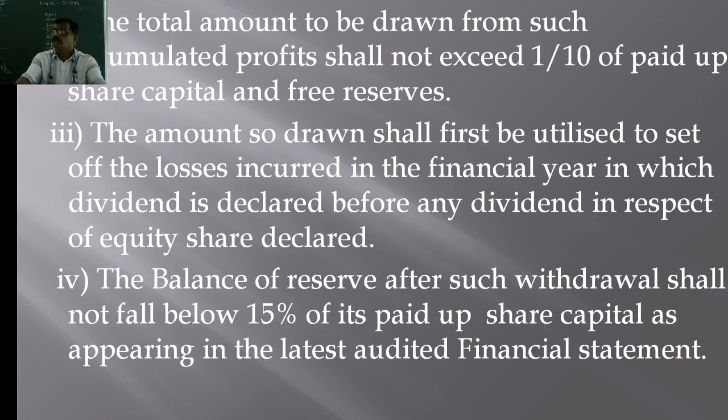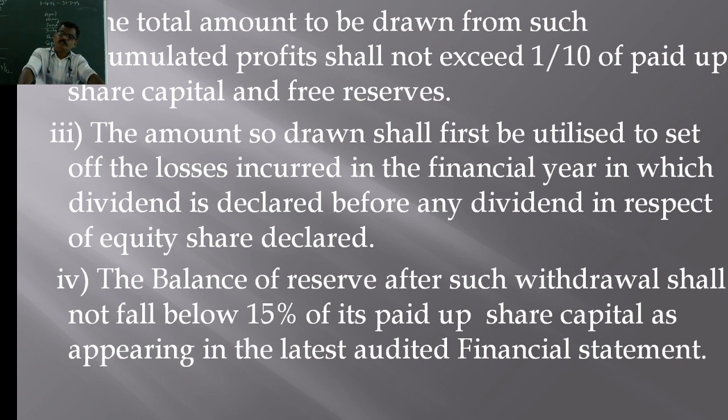What amount can a company draw from the reserves? What amount can a company take from the reserves and accumulated profits? It should not be more than 1/10 of the paid up capital, or 10% of the paid up share capital and free reserves. Right? It cannot take all the amount of free reserves and all the amount of accumulated profits.